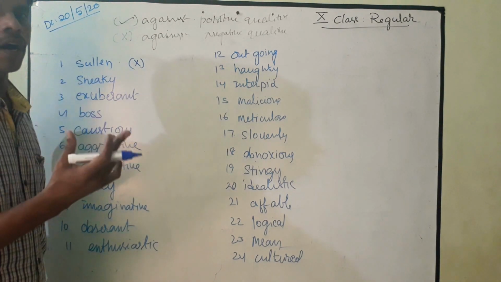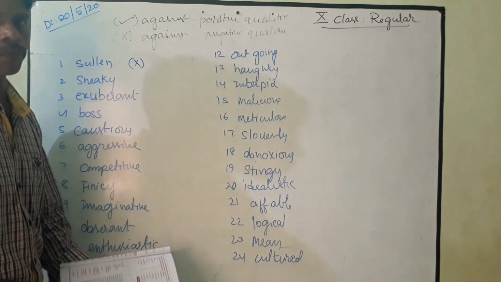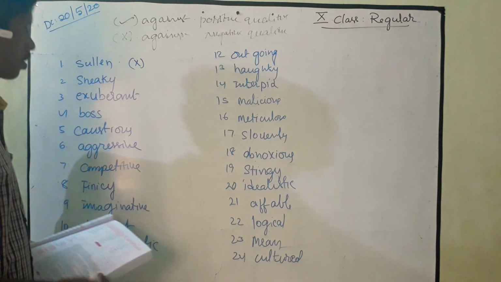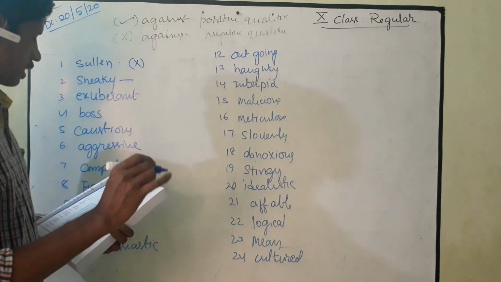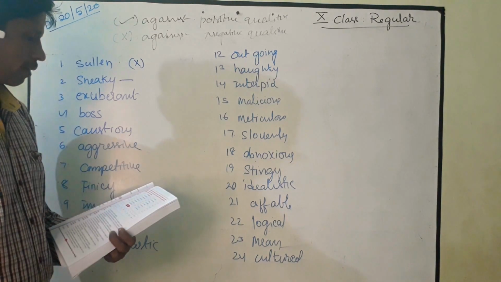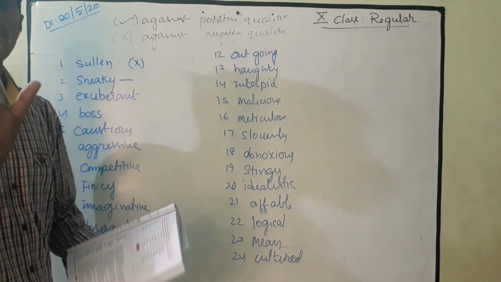After completing this video, you have to pause the video and write the meaning in your notebook. And next, sneaky, the word sneaky. Here it is also a negative quality, which means doing things in a secret and dishonest way.